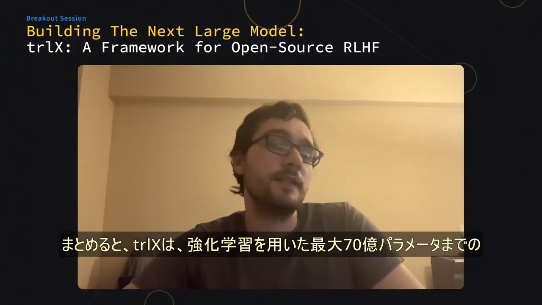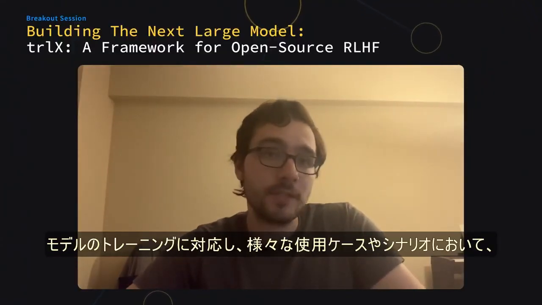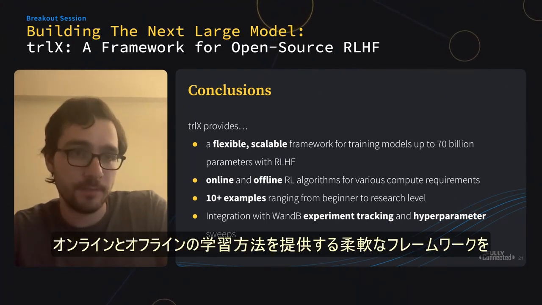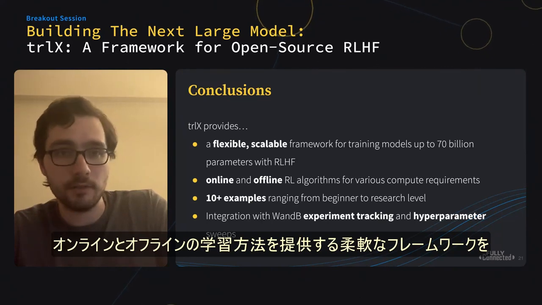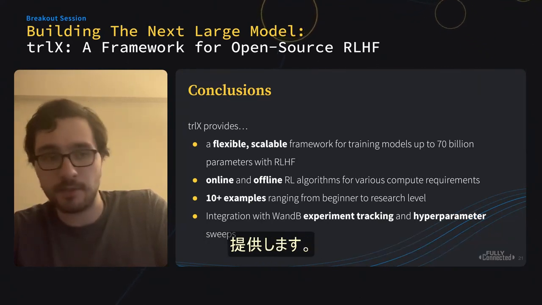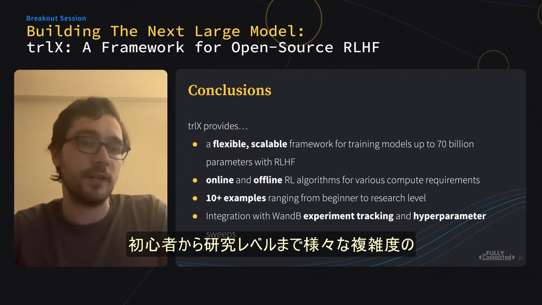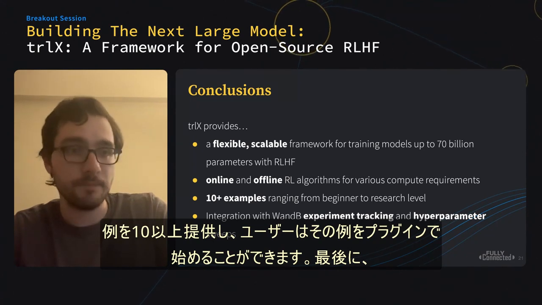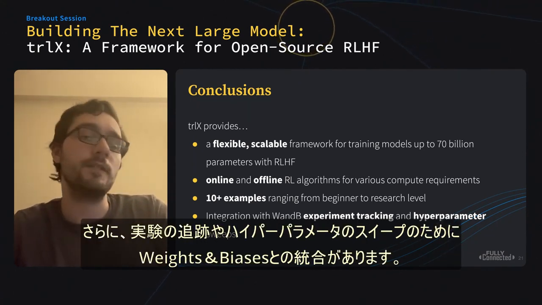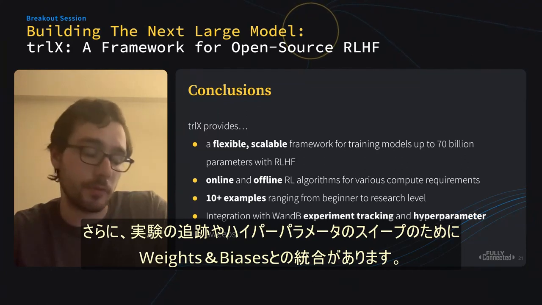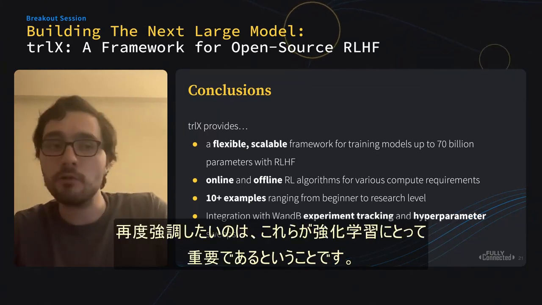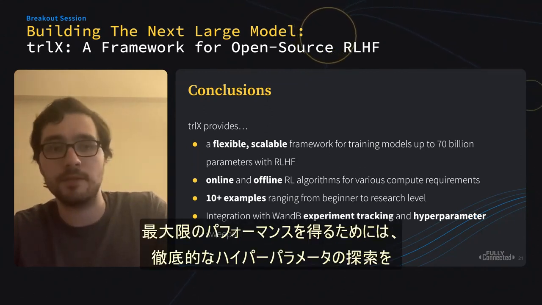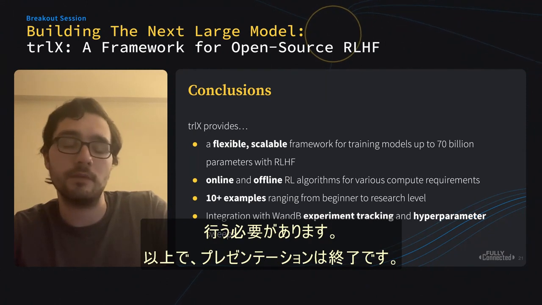So, in conclusion, trlX provides a scalable, flexible framework for training models up to 70 billion parameters with reinforcement learning, an online and an offline trainer for various use cases in different scenarios, 10 plus examples of varying complexity ranging from beginner to research level, which users can get started with and start plugging in. And finally, integration with Weights and Biases for experiment tracking and hyperparameter sweeps, which I again want to emphasize are crucial for reinforcement learning. Hyperparameters are quite finicky, and to get really the maximum performance, you need to do a thorough search space of your hyperparameters.